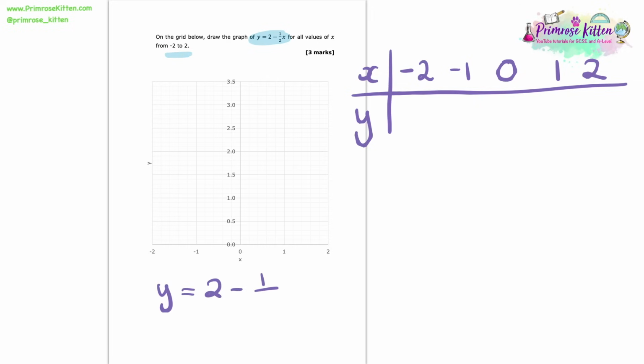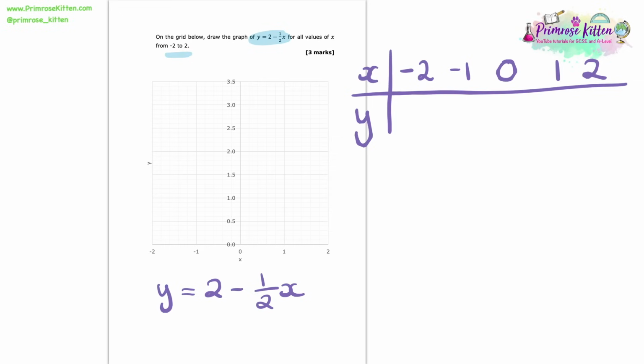Now I know that y equals 2 minus 1/2 x. So if I want to work out what the corresponding y coordinates are, I can substitute each of those values of x into this formula to work out what they are. So let's give this a go using the first value. Let's have a go using x equals -2.